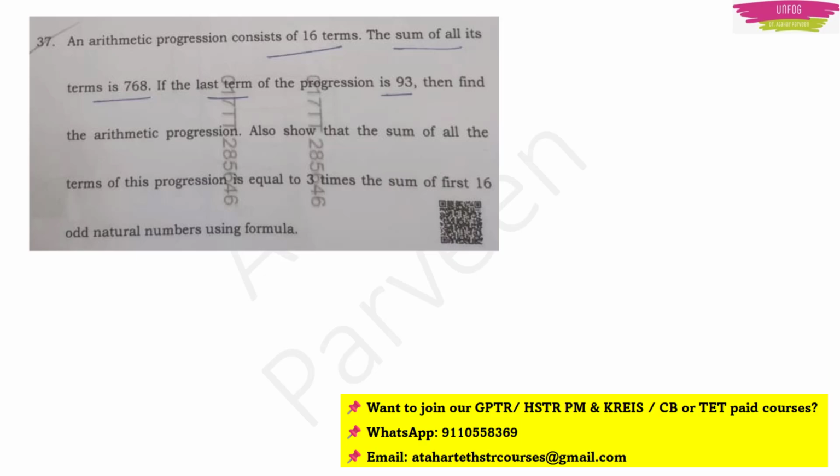Next question. An arithmetic progression consists of 16 terms. The sum of all its terms is 768. If the last term of the progression is 93, then find the arithmetic progression. Also, show that the sum of all the terms of this progression is equal to 3 times the sum of the first 16 odd natural numbers using formula. So this is a big question because it is a 4 marks question. They have given that n is equal to 16, so S16 is 768, and the last term is 93.